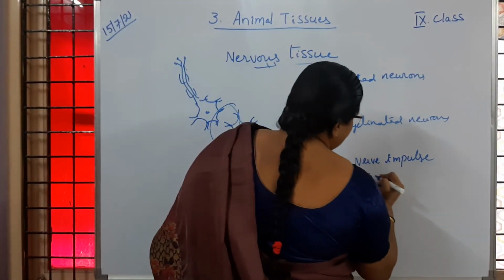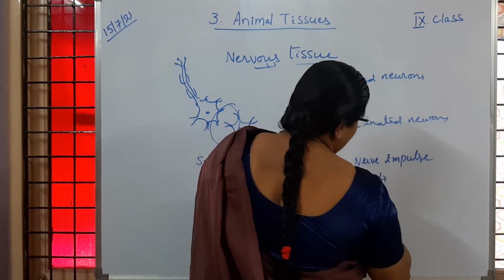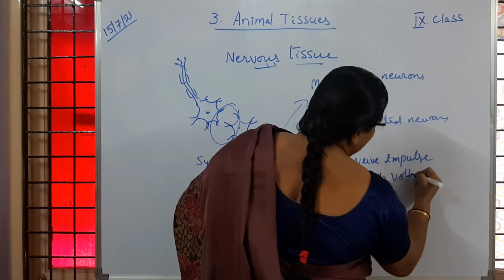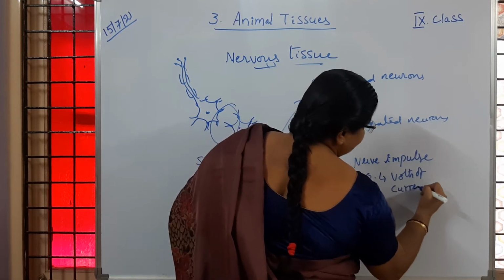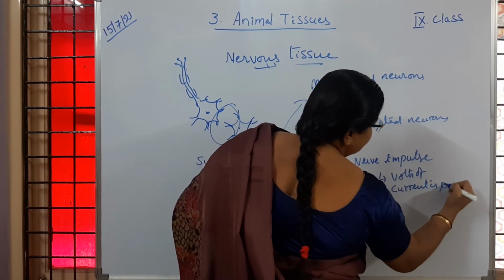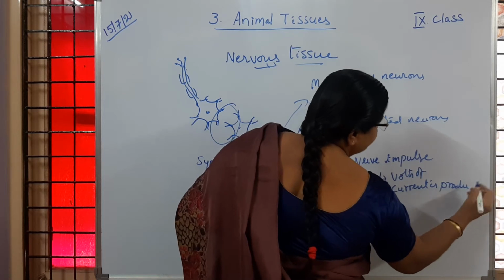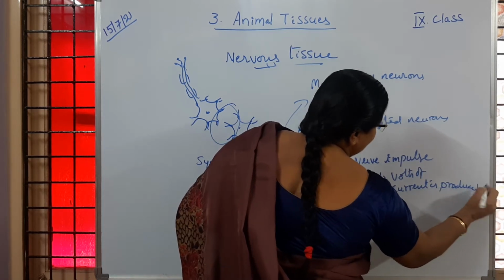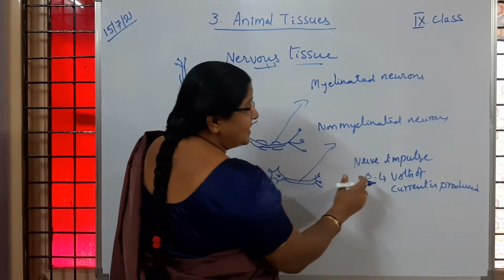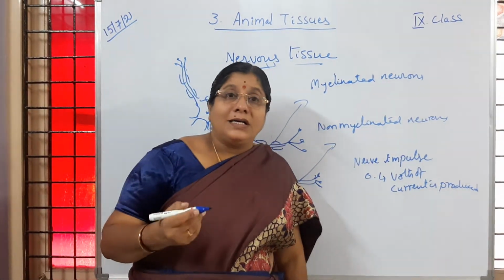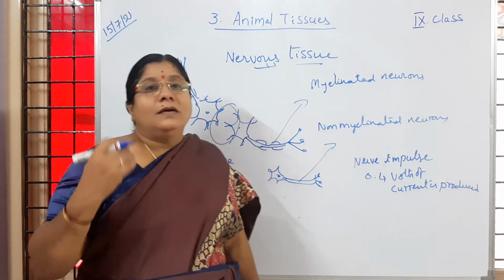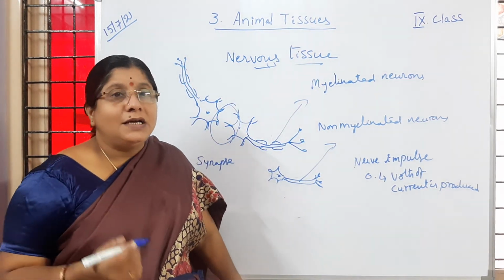So 0.4 volts of current is produced. Means in the form of a nerve impulse, that much current is produced in the body, and that is enough for us to show the response to a stimulus.